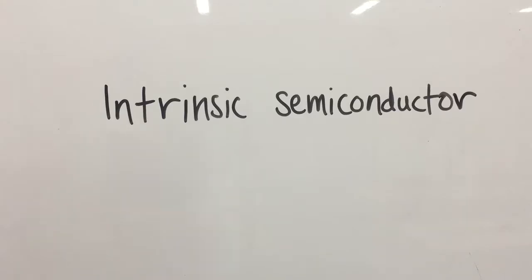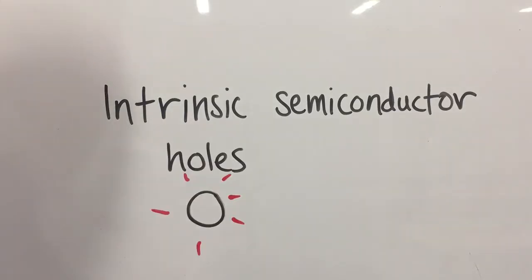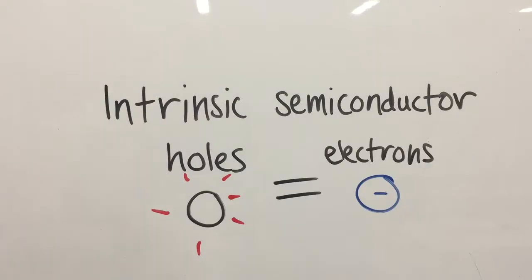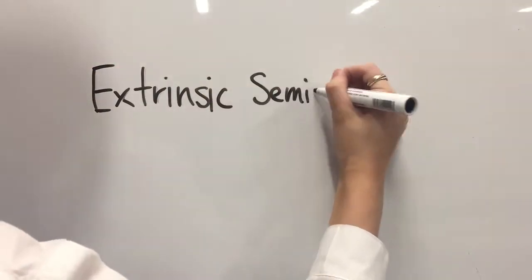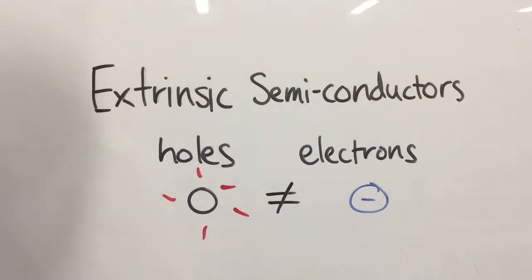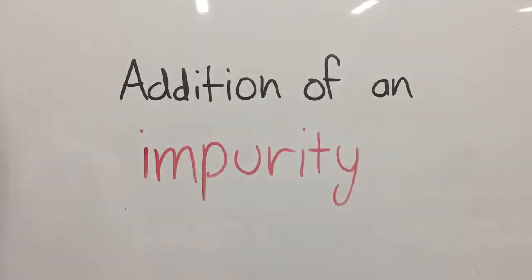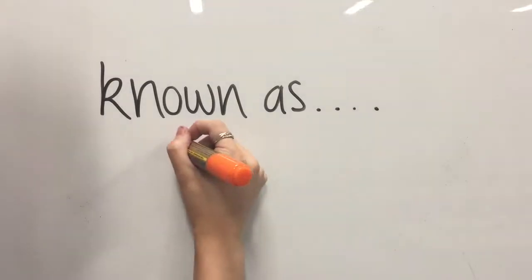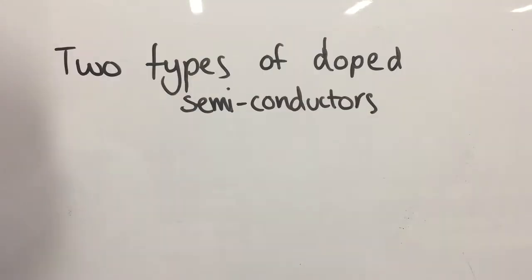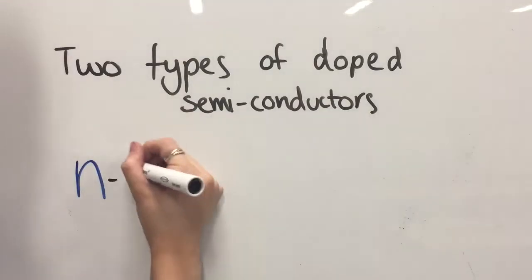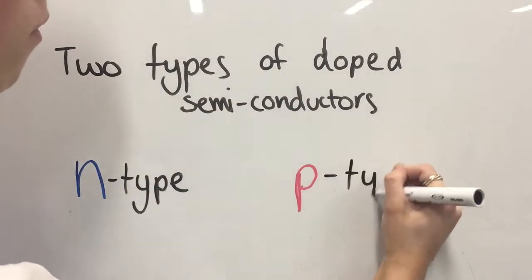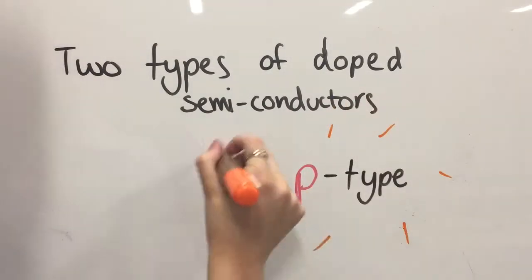An intrinsic semiconductor is a pure semiconductor, so the number of holes is exactly equal to the number of electrons. An extrinsic semiconductor has had an impurity added to it, so the number of holes is not equal to the number of electrons. The addition of about one impurity in 100,000 silicon or germanium atoms is known as doping. There are two types of doped semiconductors, N-type and P-type. We will start with P-type semiconductors.